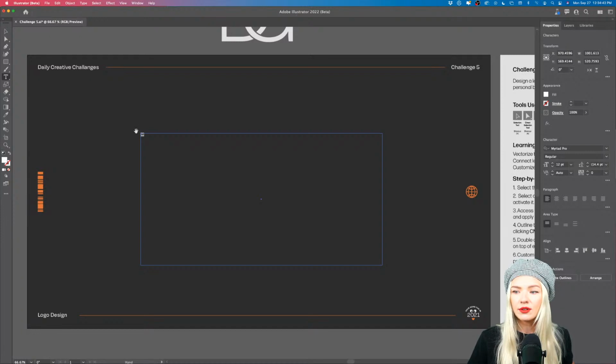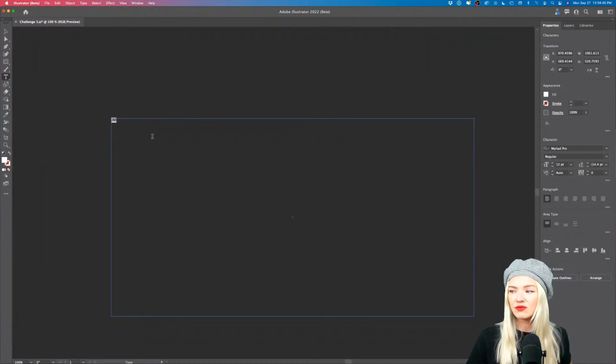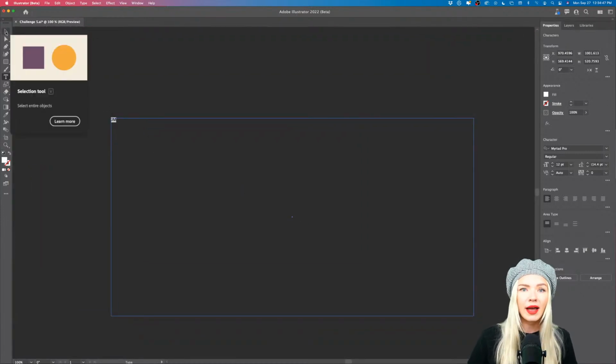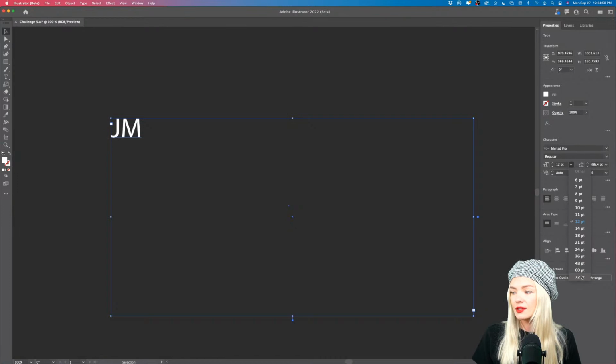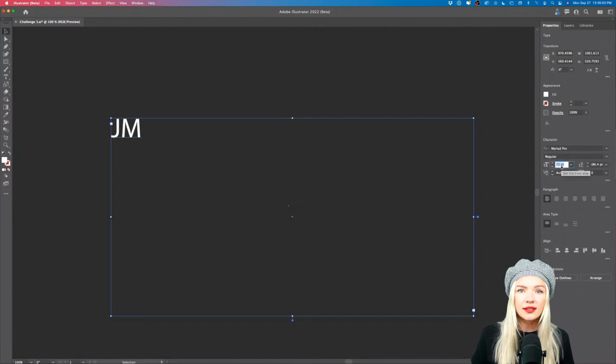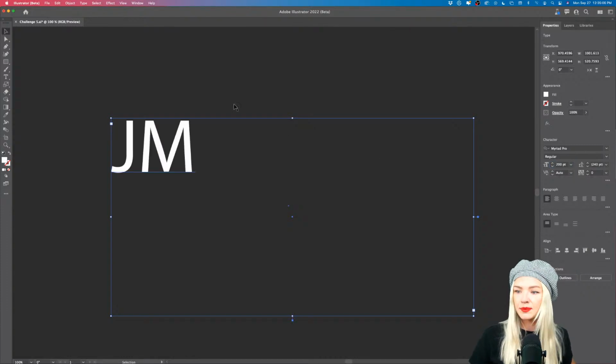Now, if I'm going to zoom in, you can see this is just really, really tiny right now. I'm going back into the selection tool, or the letter shortcut V on your keyboard. And here I can adjust the characters, the font size, and I can set that to the max. I can also double click and select a custom value, so I can type in something like 200. Now this is way larger.